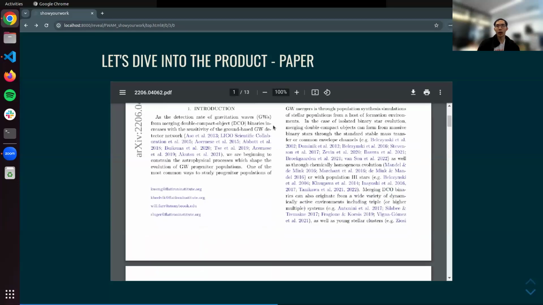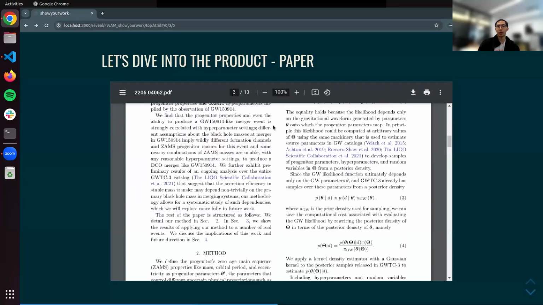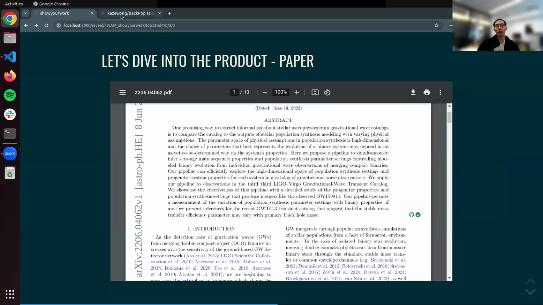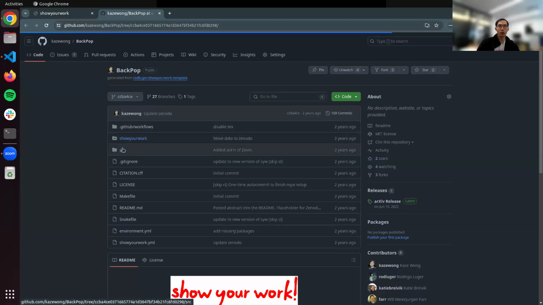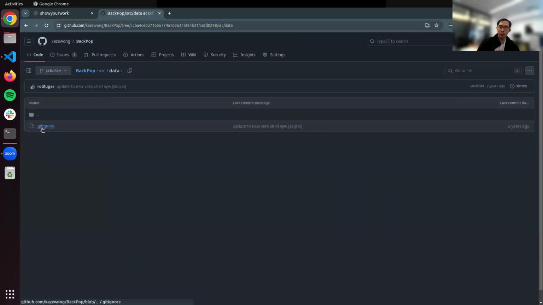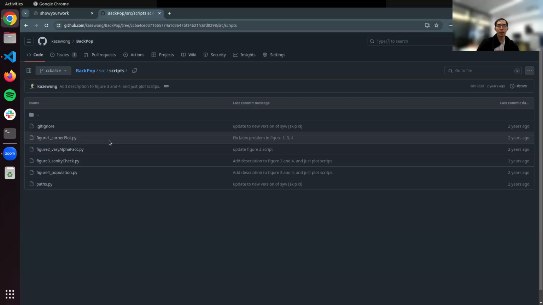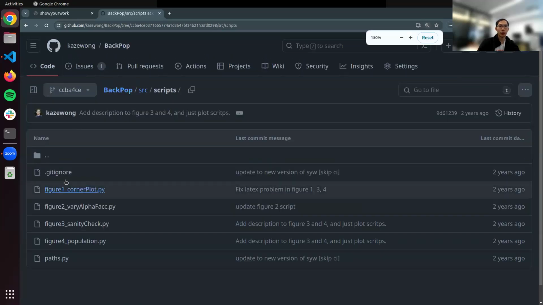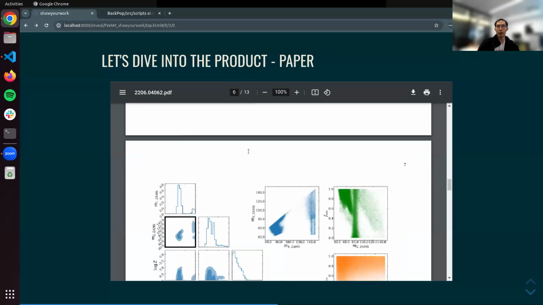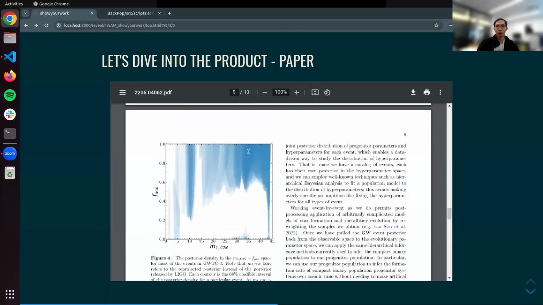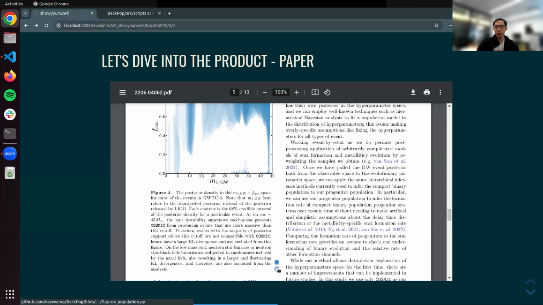So the idea is whatever result I present in this paper, they will always come with at least whatever effort that we put into making that figure. So this is the repository that holds some of the scripts. I actually don't have data in this paper, but there's a bunch of scripts that you can see: figure 1, I can make it bigger, figure 1, 2, 3, 4, that correspond to all of the different figures that I made. And maybe I have a table. Oh, we didn't do it in a table because it's already self-contained. So every figure has this GitHub link that links to how to reproduce the figure.